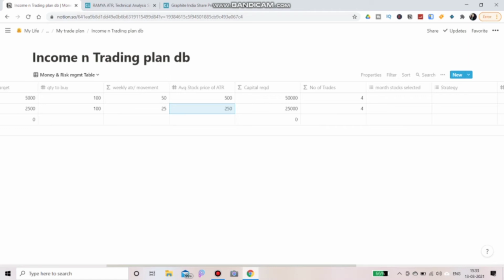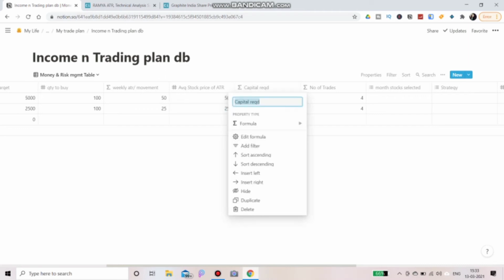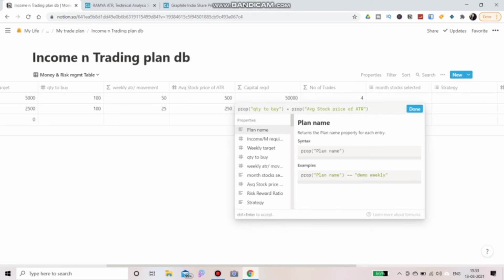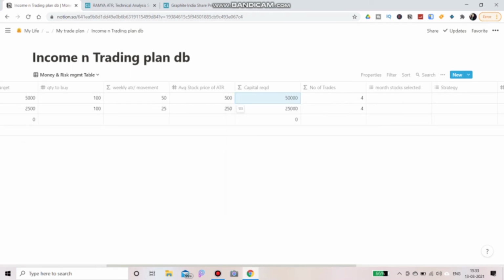So it has automatically calculated the capital required. I made the formula for that. So it has automatically calculated the quantity to buy from the average stock price. So 25,000 is the capital required for gaining 10,000 income.